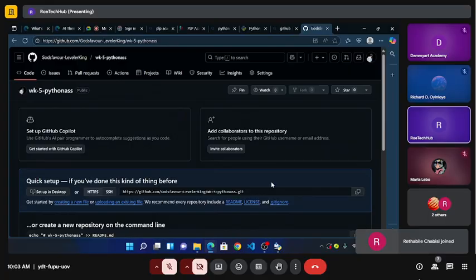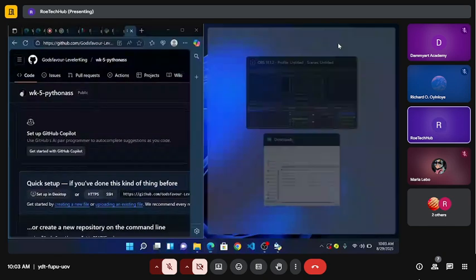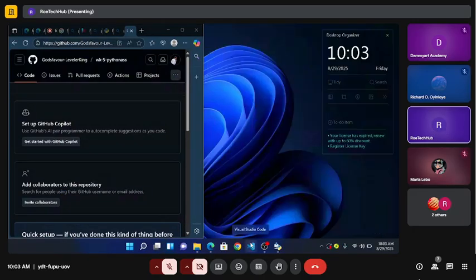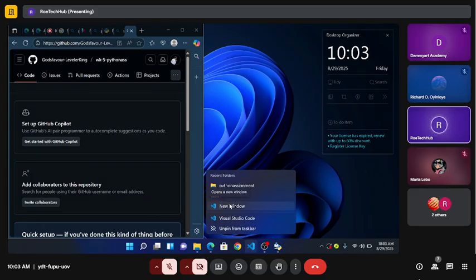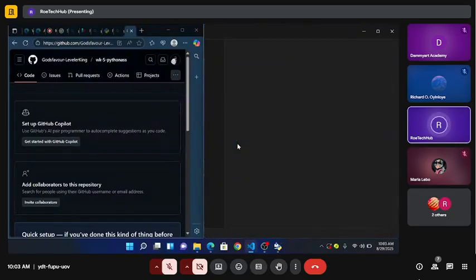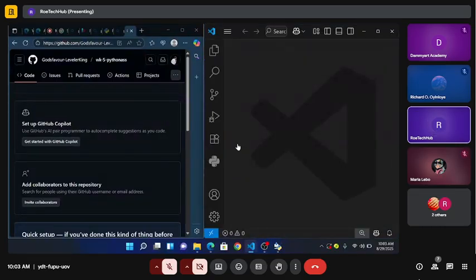Okay. Copy this. Can I shrink this here first? Or do I need to even shrink it? No. Right click here, new window, and then I can do what I have to do.